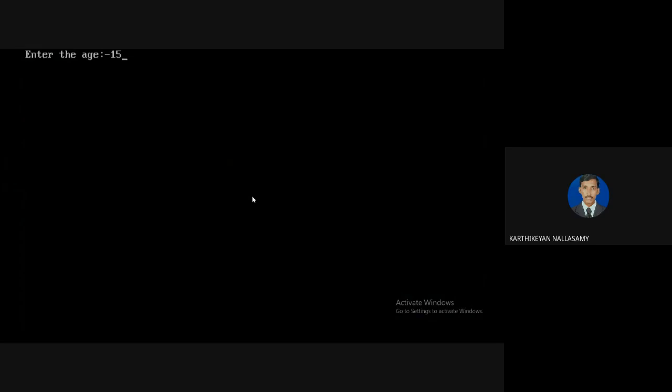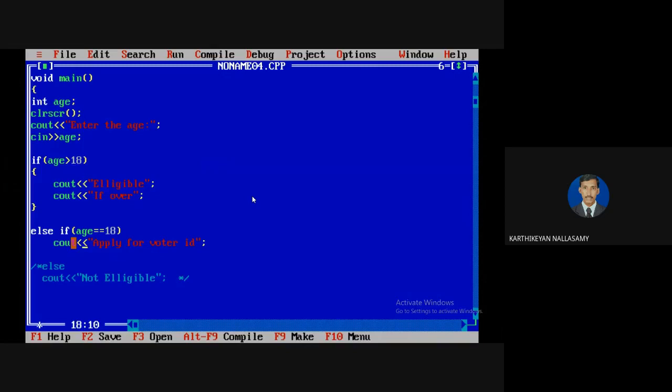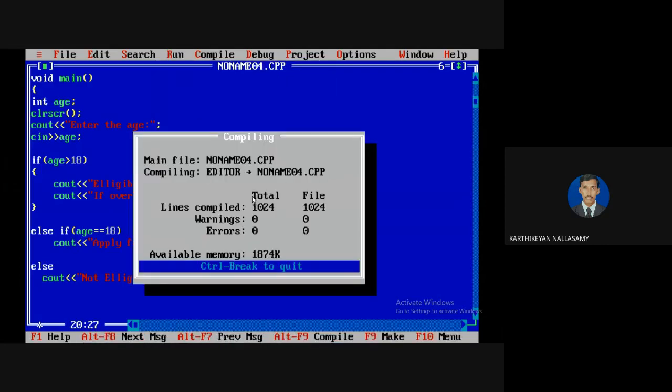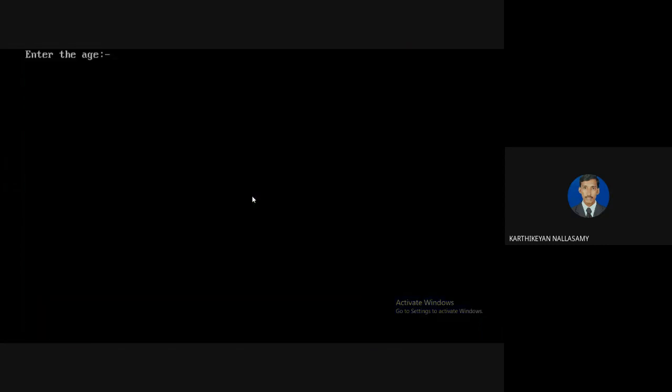It is not a range for age. Sorry, here I didn't provide an else block, so it doesn't show that it is not eligible. Now I'm running again and giving some minus value here. It says that it is not eligible. But according to general basics, a minus 7 is not possible as a value for age.